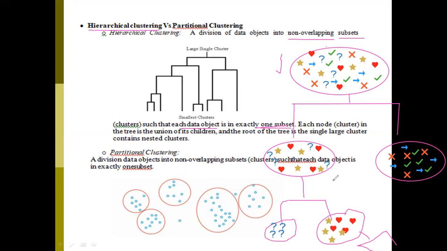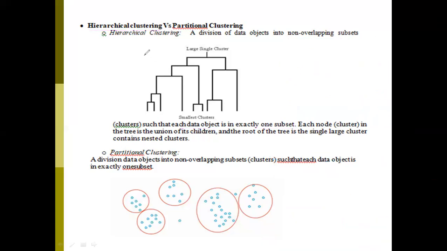So we can divide the data points by considering these different points. This is a hierarchical clustering example. Now, what is the second one? The second type is partitional clustering. What is partitional clustering here? Partitional clustering is a division of data objects into non-overlapping subsets.